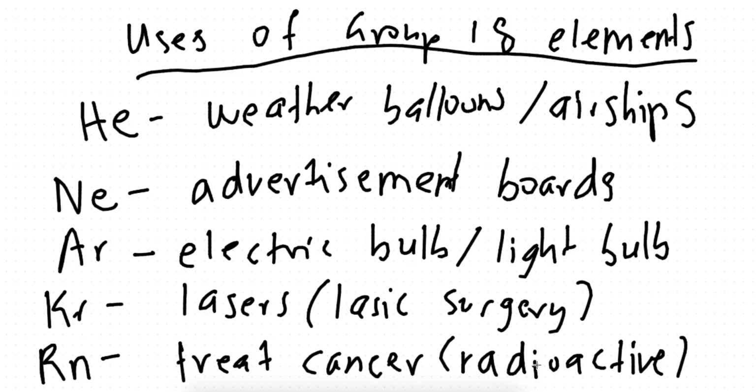And one more thing I wanted to talk about, melting and boiling point. Remember, melting and boiling point is low because of weak van der Waals forces. Think of a relationship between boys and girls. Weak van der Waals forces, you need a small amount of heat to break the bonds. And as you go down a group, the melting and boiling point increases because what was the link? Number of shells filled with electrons increases, so the atomic radius increases. So you need more heat to break the bonds.